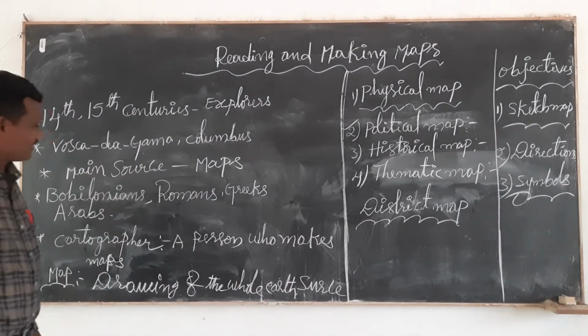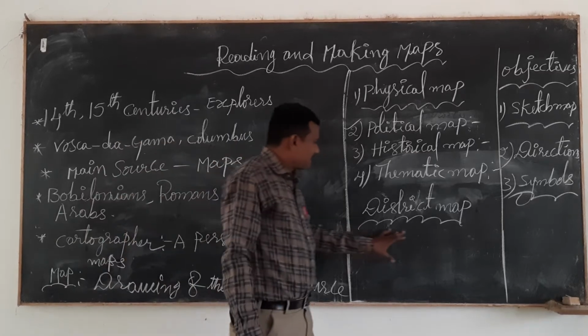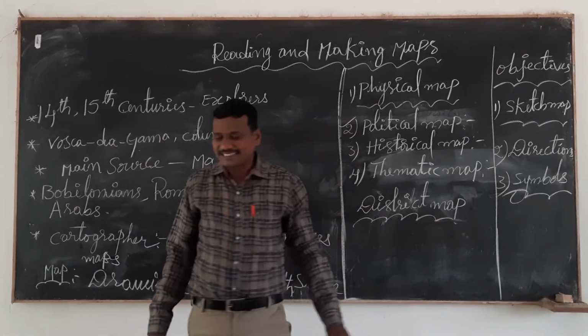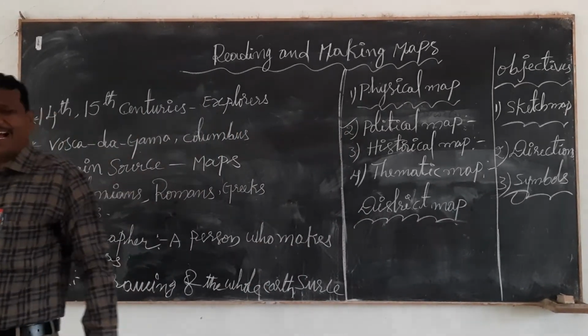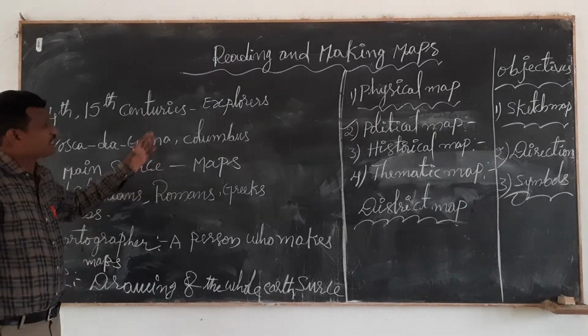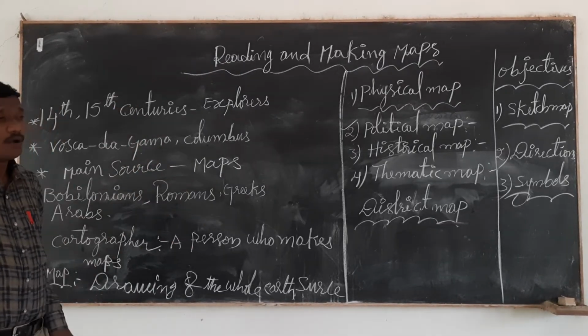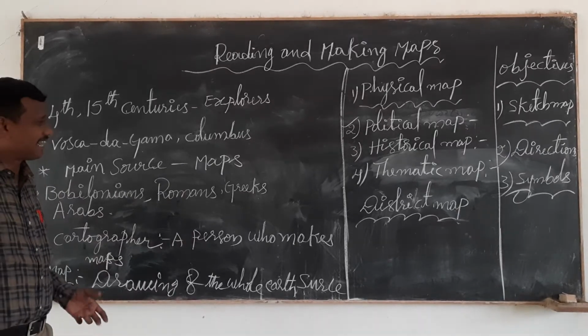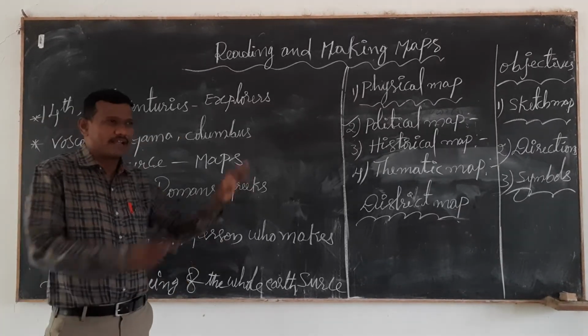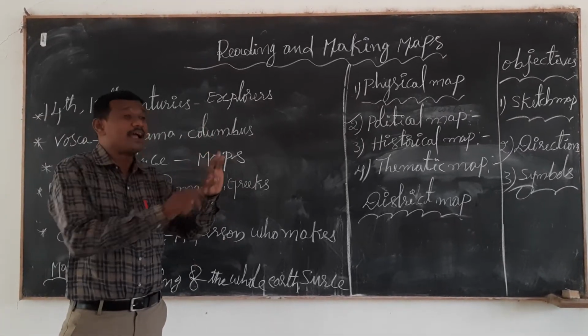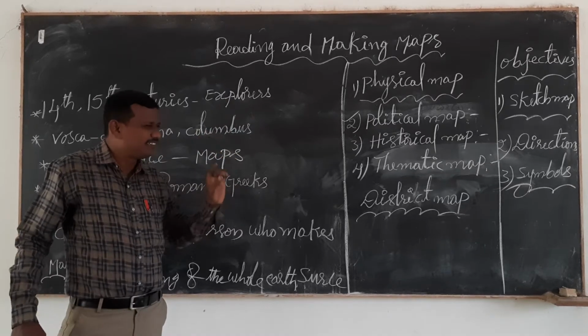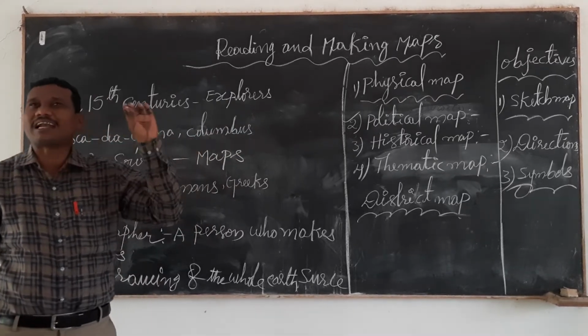Let us discuss today one of the maps, the district map. You may have seen, children, several maps in our classroom. What type of maps are in our classroom? These several maps are the world map, the Indian map, and our own state map.